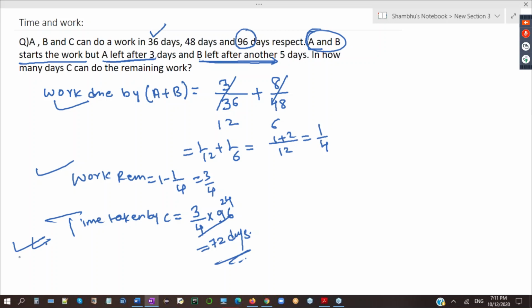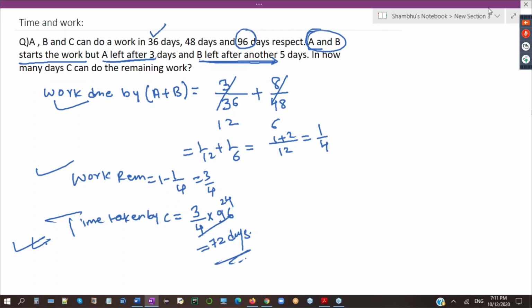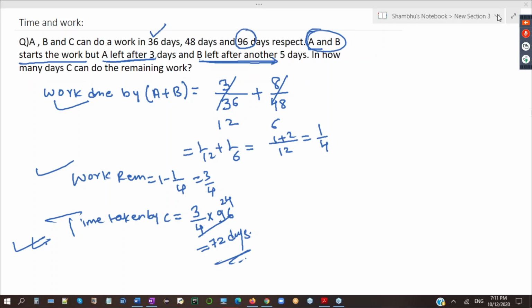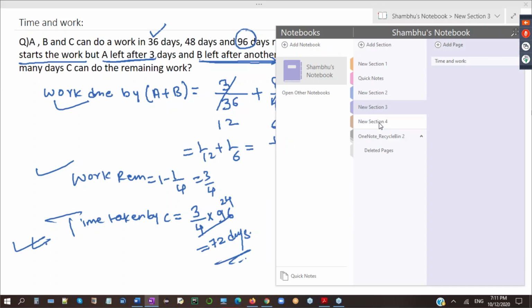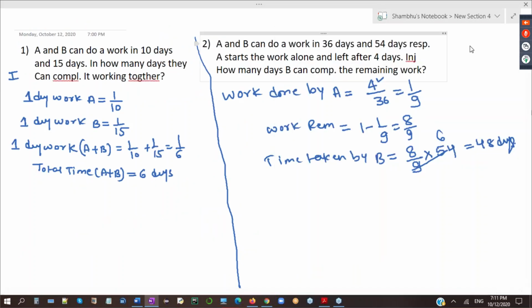This was the first method. Now I will tell you the second method. The second method is easier. Now all three questions we will do on this pattern. Second method. This first method is also no problem at all.